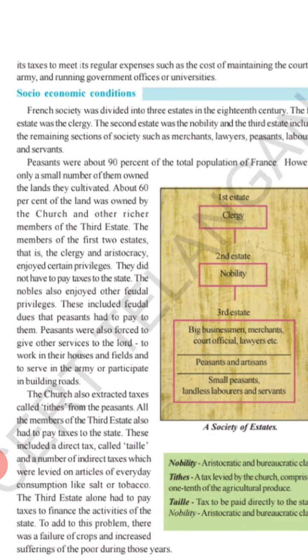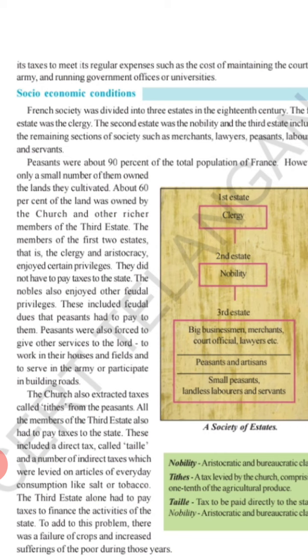While talking about the people and their occupation, peasants were about 90% of the total population. But among this 90% also, all the farmers did not possess their own land. Only very few people were having their own land. Some of the land was owned by the members of the church and the other rich people.